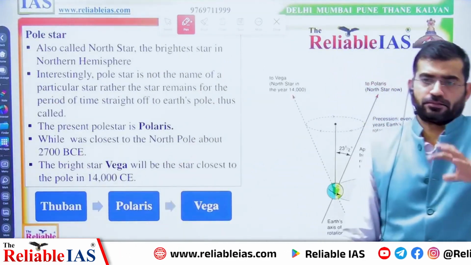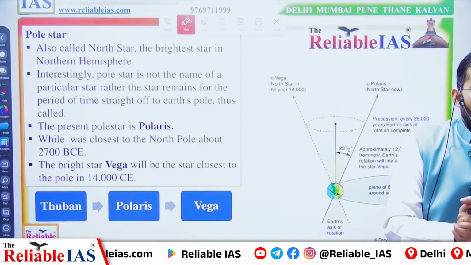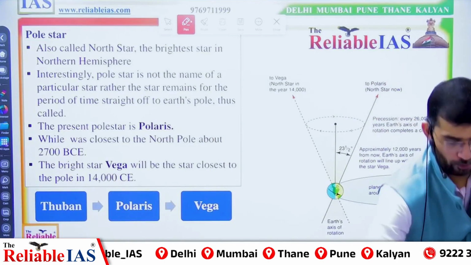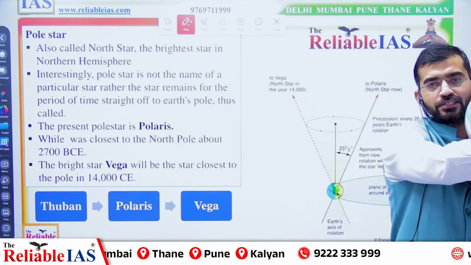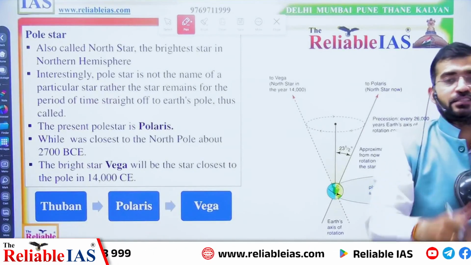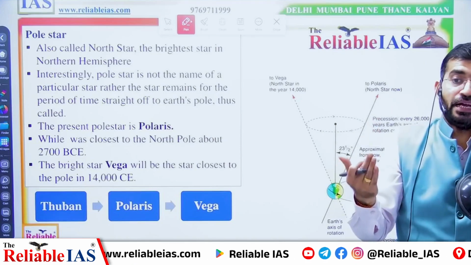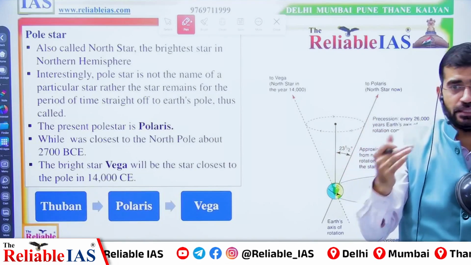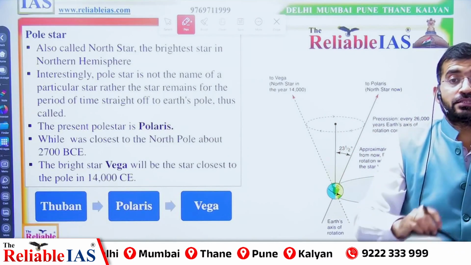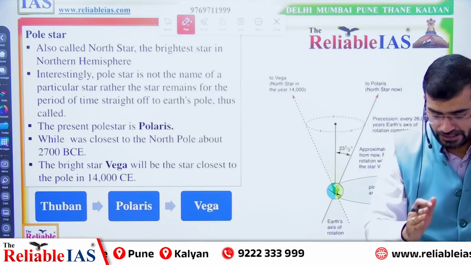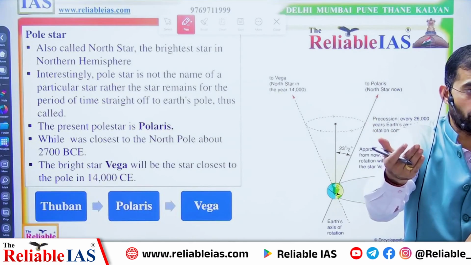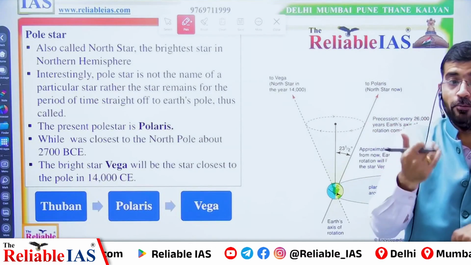We are familiar with a star lighting up our north pole. You will always find that a star is located there, and that has guided us in direction since antiquity. Since ancient times it has been used for our direction. That is called the North Star or Pole Star. The star that lies off to the north of Earth is called the North Star or Pole Star.